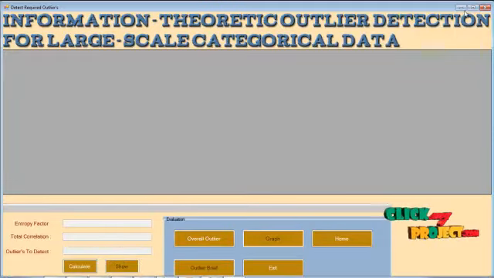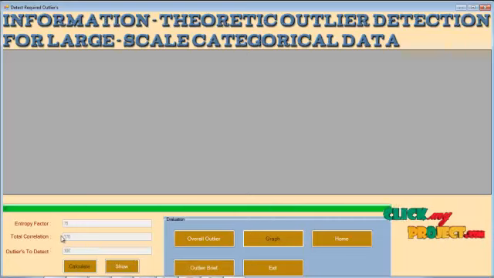This form shows the outlier detection based on the user needs. Here I'm calculating the entropy factor as well as the total correlation. After acquiring the entropy and total correlation, the whole entropy will be calculated in a background process. After the whole entropy process, it will be followed by the data weighting process.